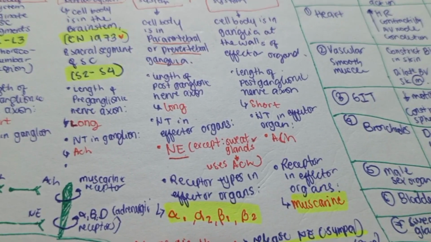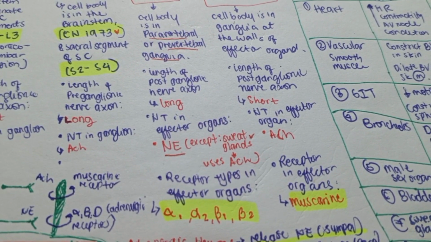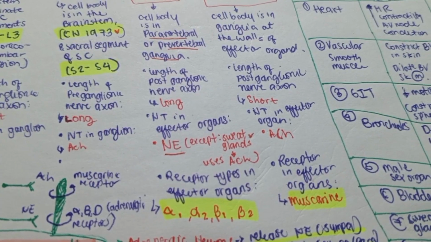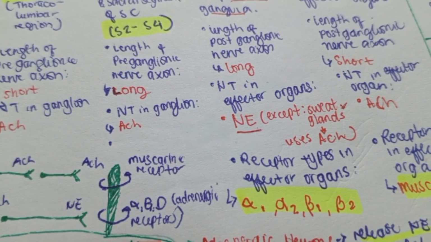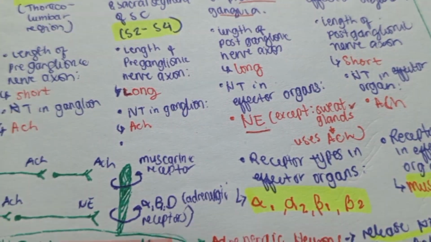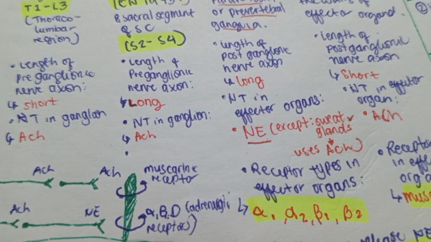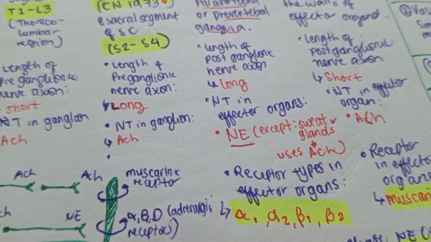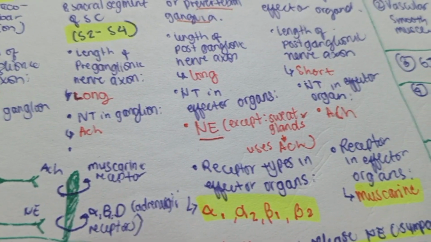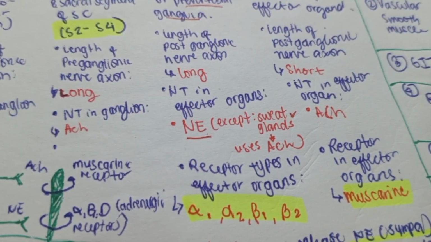So for the sympathetic, the receptor types in effector organs are adrenergic: the alpha 1, the alpha 2, the B1, and the B2. So adrenergic receptors are the types of receptor in effector organs in the sympathetic nervous system. However, in the parasympathetic, the receptor in the effector organ is the muscarinic receptor.